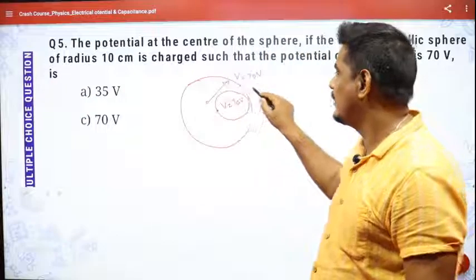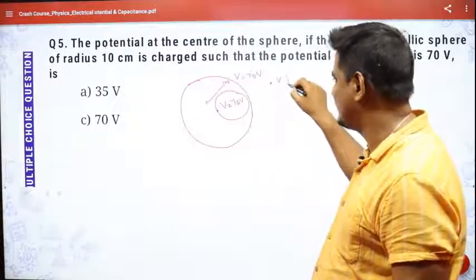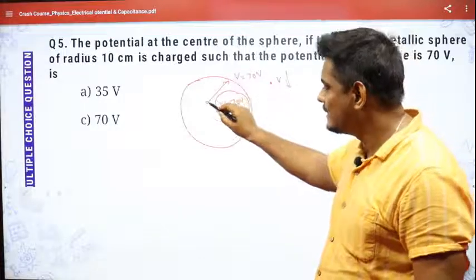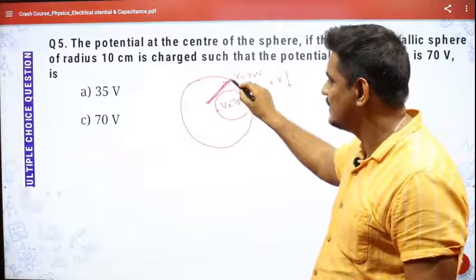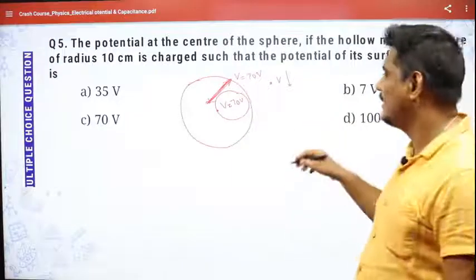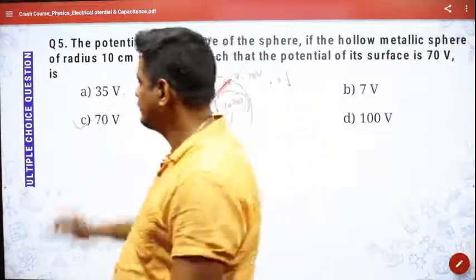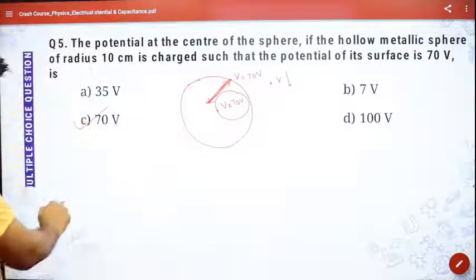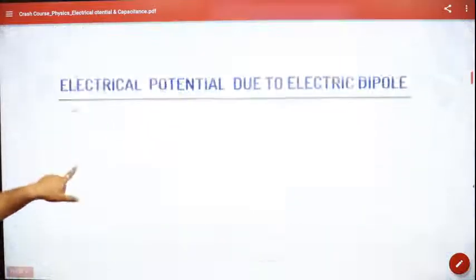If I ask you what is the potential at this point, it will not be reduced, it will be constant throughout this sphere. It will not change. So the correct answer will be 70 volt. Simple question. Let us go to the next point.